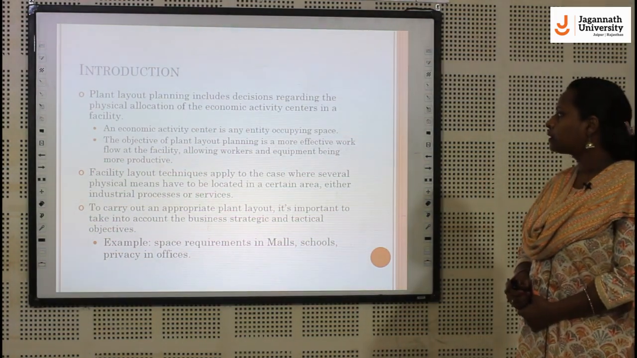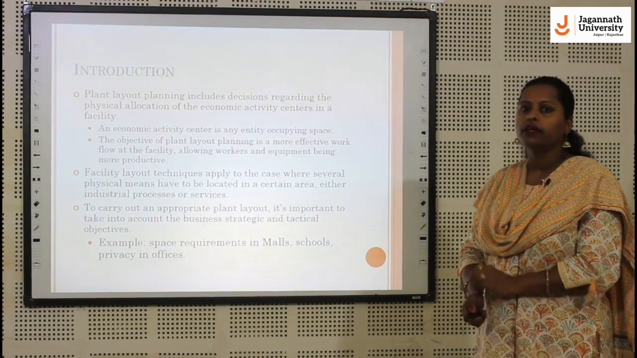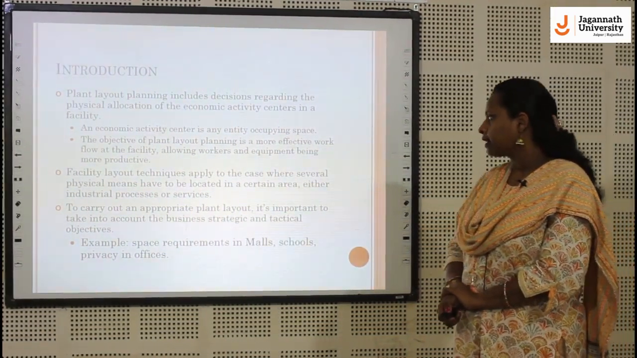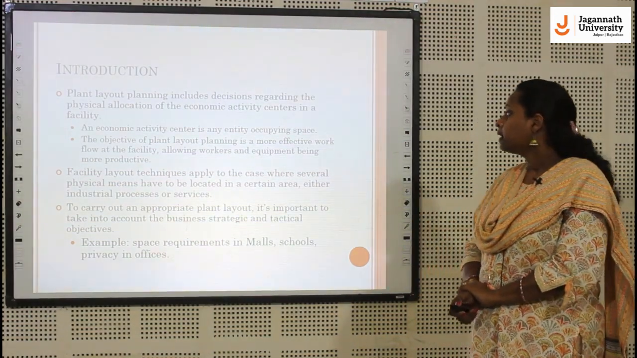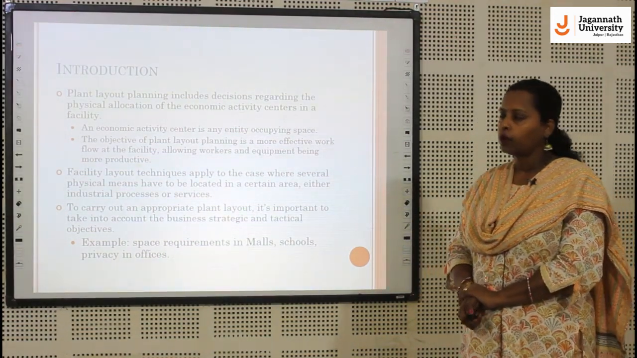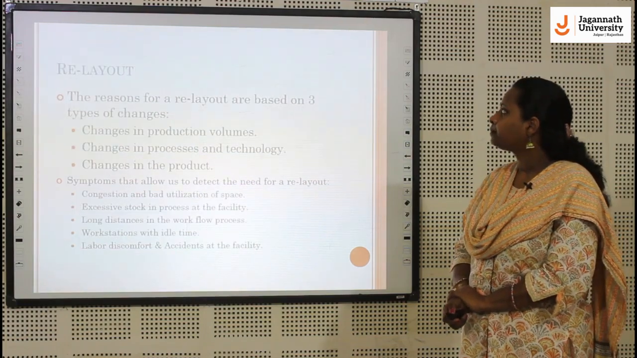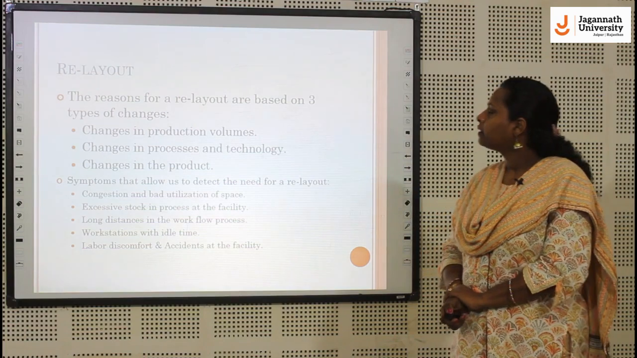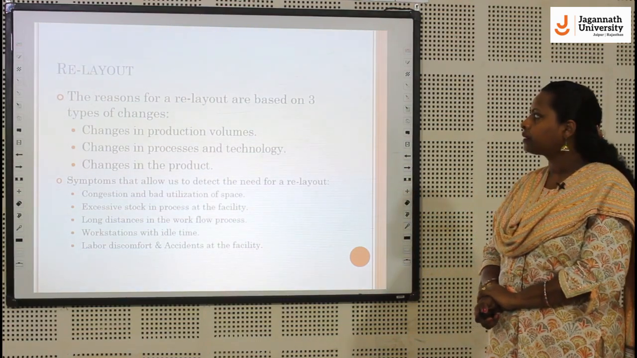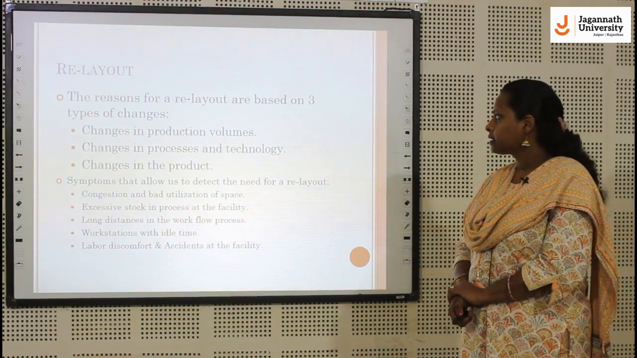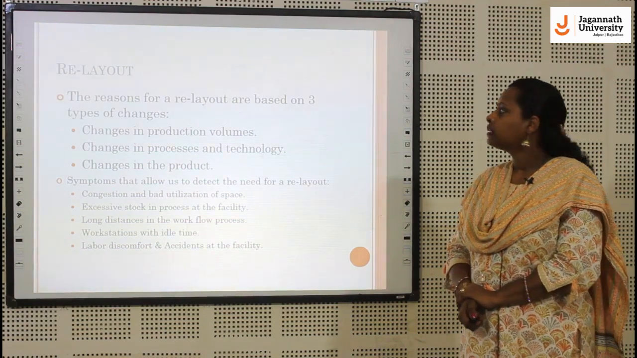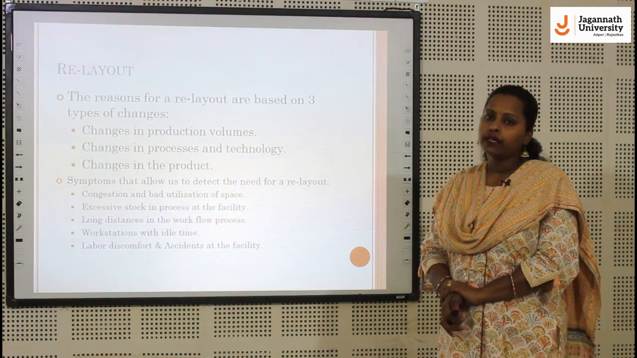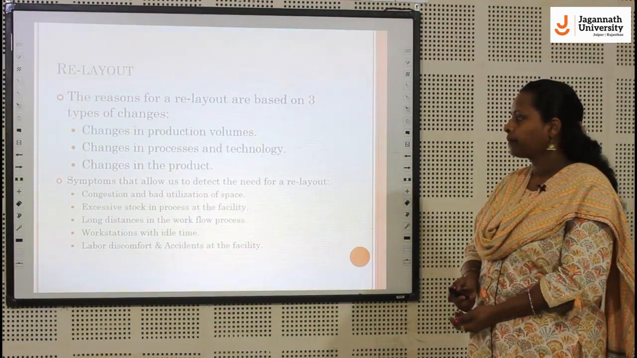To carry out an appropriate plant layout, it's important to take into account the business strategies and the tactical objectives. For example, space requirement in malls, schools and offices. Why is there a need to re-layout? The reasons for a re-layout are based on three types of changes: changes in production volumes, changes in process and technology, or changes in the product. In such cases we need re-layout.